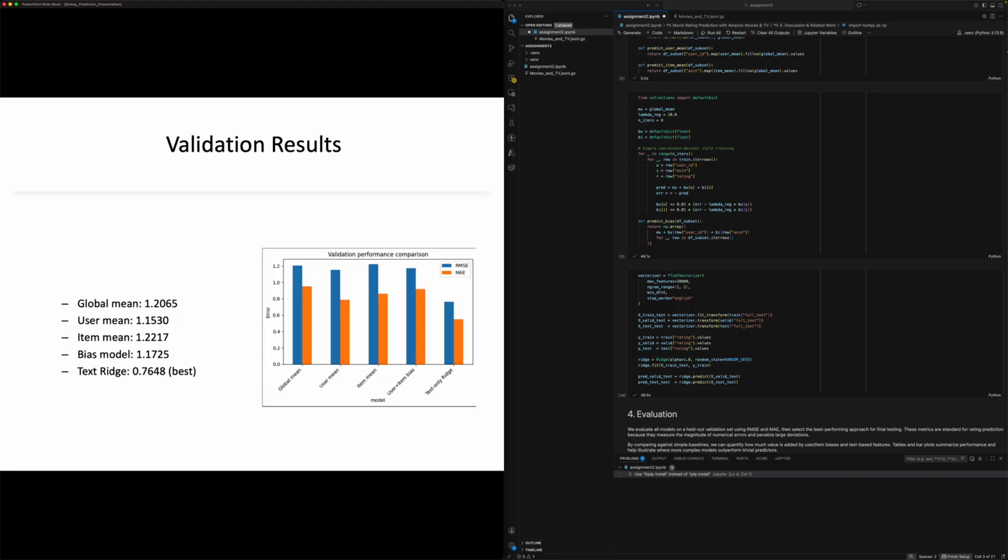Here are the validation results. We can see that the worst performers here are the global mean and the item mean. The user mean is a slight improvement, and the user item bias model does not provide significant gains in this dataset, likely due to the sparsity of the items. However, the big improvement here comes from the text-only ridge model, which drops the root mean square error from around 1.17 down to 0.76.